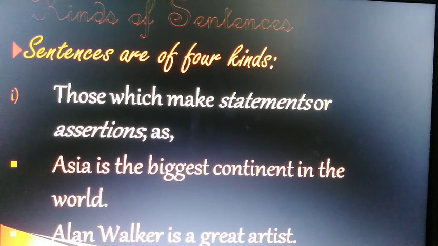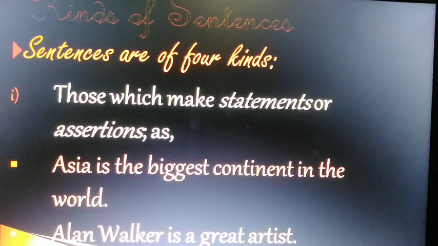First, those sentences which make statements or assertions or declarations, such as: Asia is the biggest continent in the world, or Alan Walker is a great artist, or I enjoy reading adventurous stories, or my father is not going to office these days. All these 4 sentences make some declarations or statements. So you notice it is one kind of a sentence. We will define it later on.